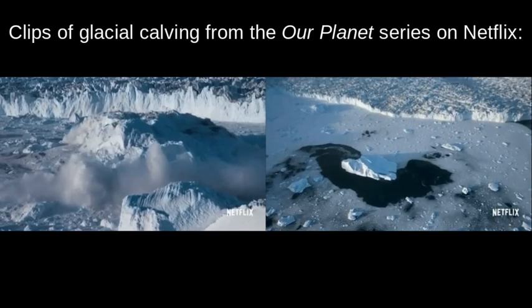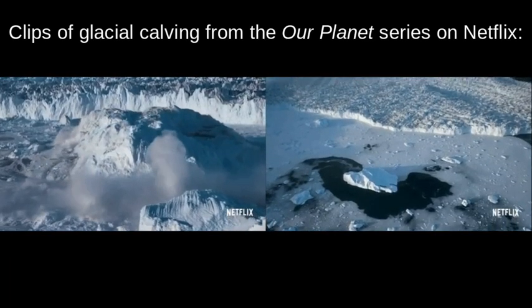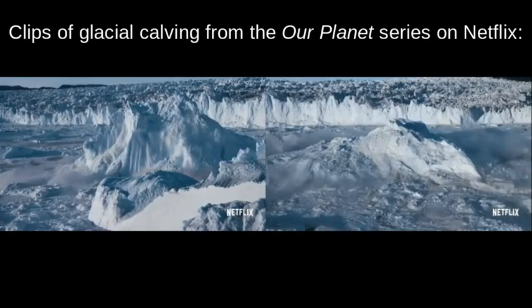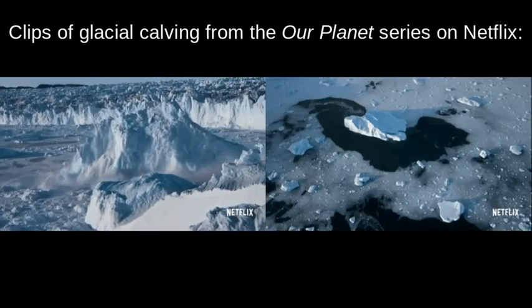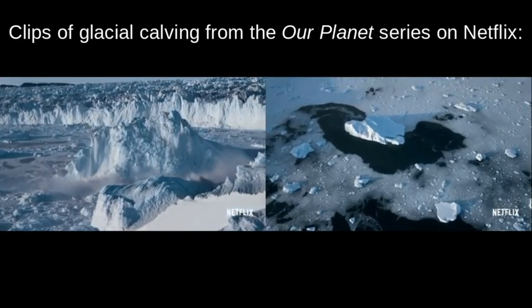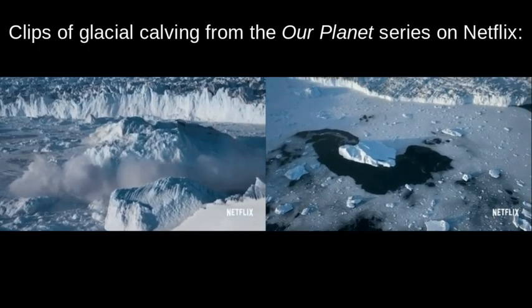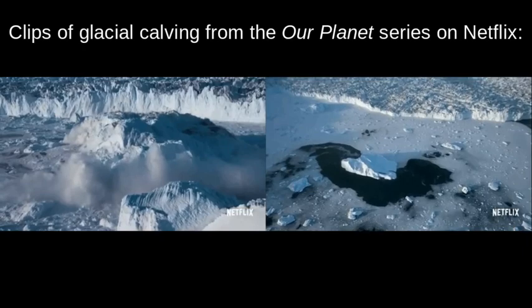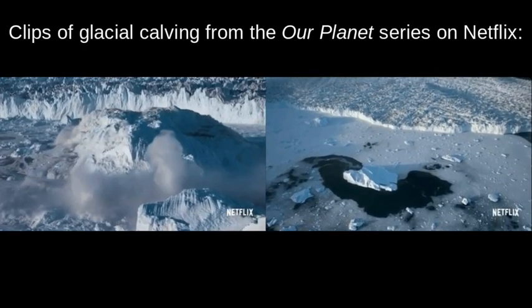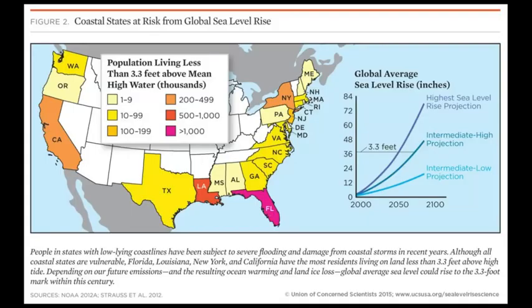All right, if you have a little more interest, a lot of you have Netflix. There's a really good series on Netflix called Our Planet, and it's showing some of the results of climate change, especially what we call glacial calving. We're seeing huge amounts of glaciers and polar ice caps just being kind of broken off and eventually melting into the oceans, once again causing sea level to rise.